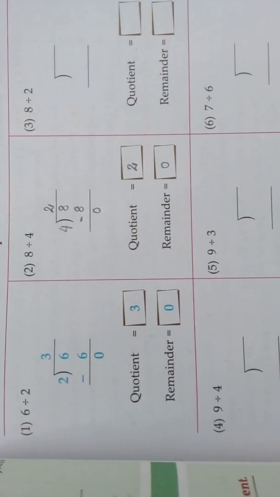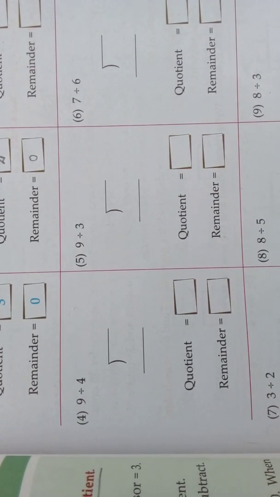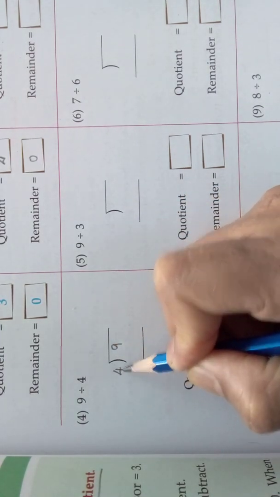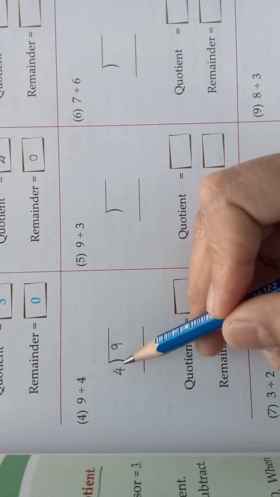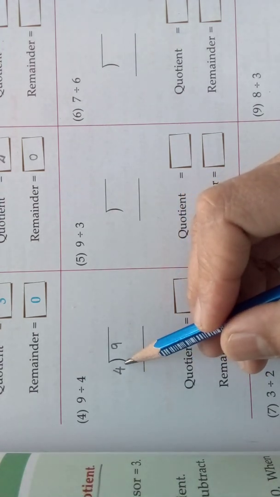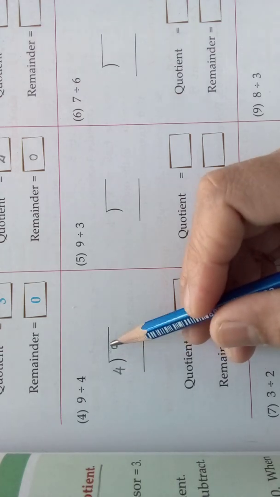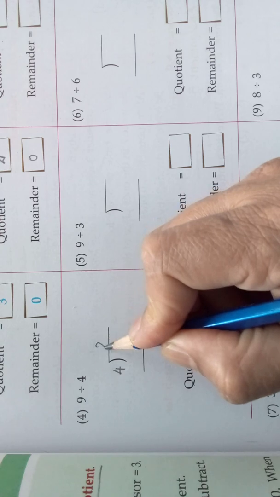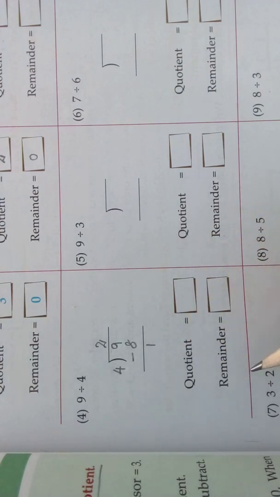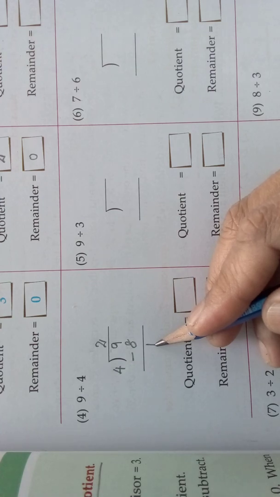Come, we will see the fourth sum. Look here, 9 divided by 4. Dividend here is 9. What is the divisor here? 4. Now what should we do? We should see whether 9 or a number near to 9 is there in the 4 table. 4 ones are 4, 4 twos are 8, 4 threes are 12. So 12 is greater than 9, no? So we will go for 4 twos are 8. And 9 minus 8 is 1. So 9 is not divisible by 4 because the remainder is 1. It is not 0.